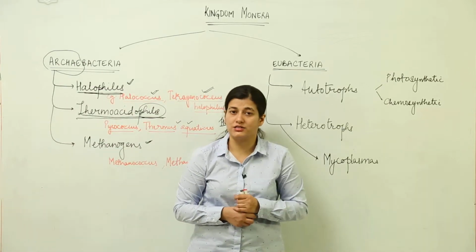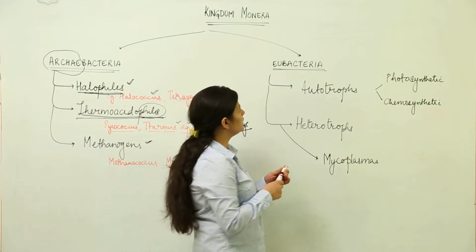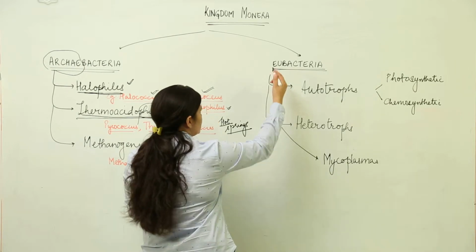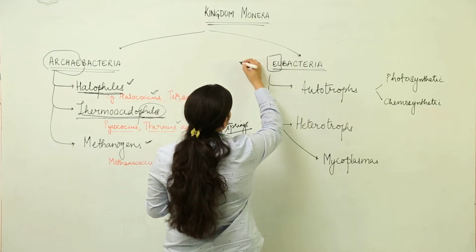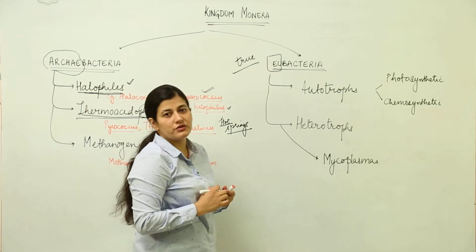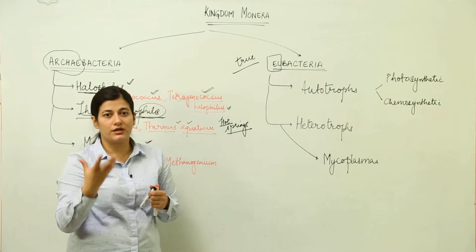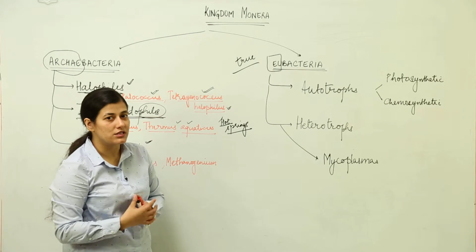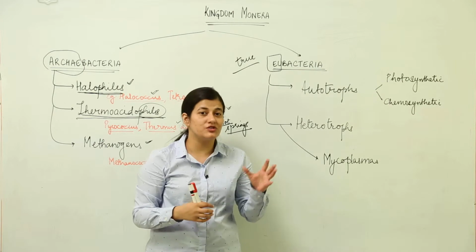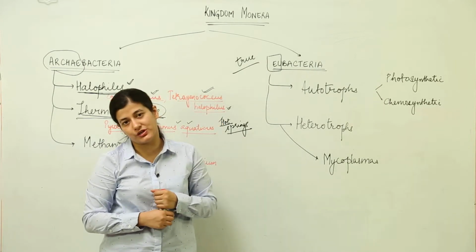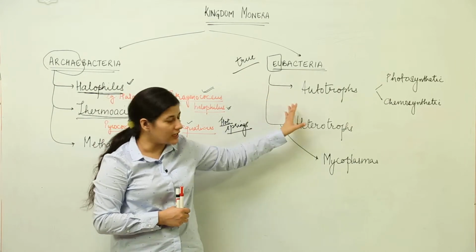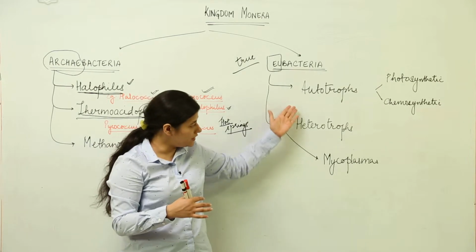Now we are going to move next to eubacteria. As told earlier, and repeating, I am telling you again that eu means true. True bacteria. When we talk about true bacteria, it is with reference to those bacteria we talk about when we discuss their economic importance, those pathogenic bacteria, those photosynthetic bacteria, all the bacteria that we have around us, which actually are bacteria, not those which are Archaea bacteria. Now eubacteria can be further classified and well understood if it is seen in these classifications.